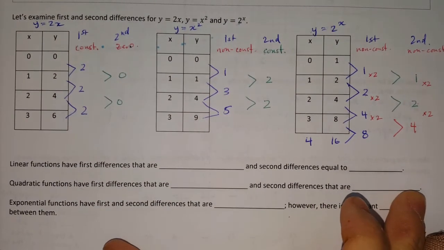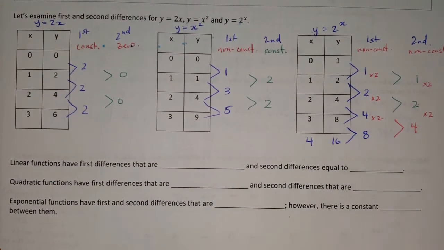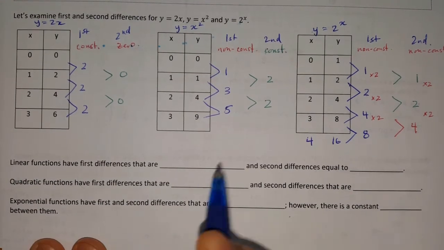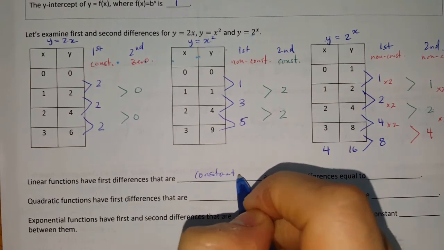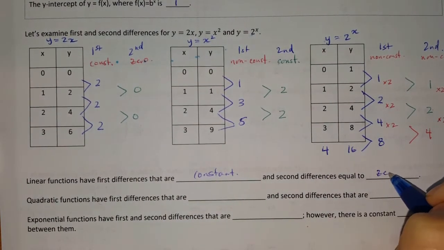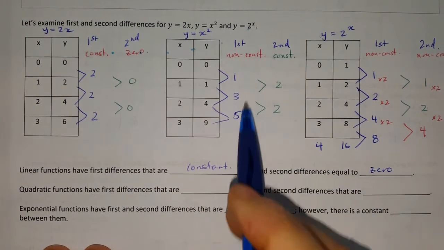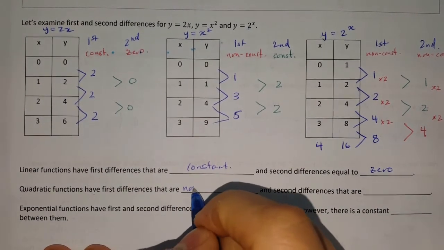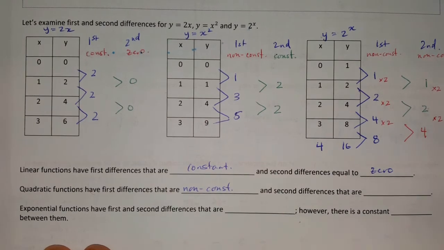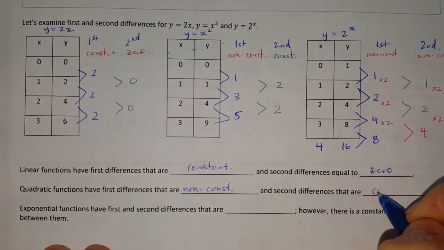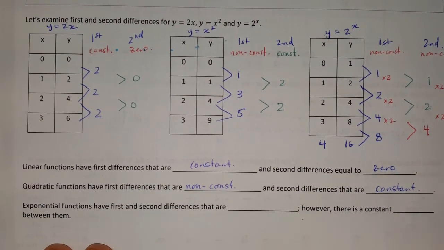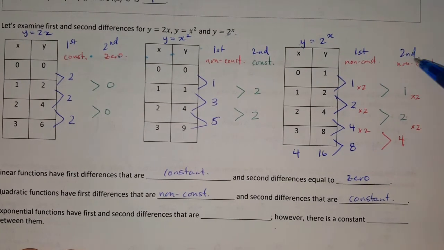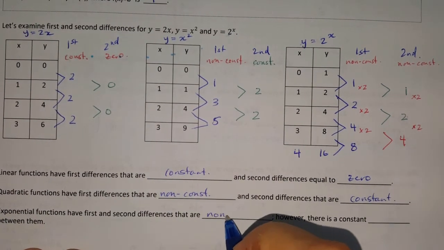Okay, so here's our summary at the end that will finish off the lesson. Linear functions have first differences that are constant, and second differences that are equal to 0. Quadratic functions have first differences that are non-constant, and second differences that are constant. Exponential functions have first and second differences, as you can see here, that are non-constant.